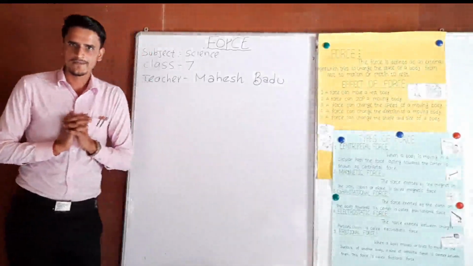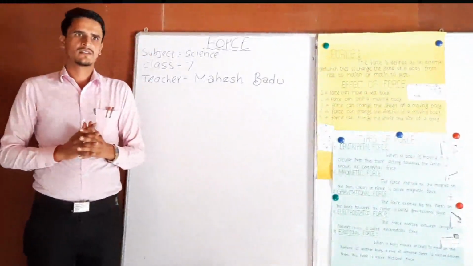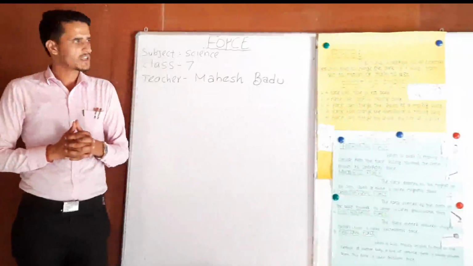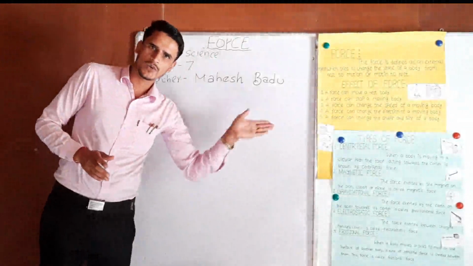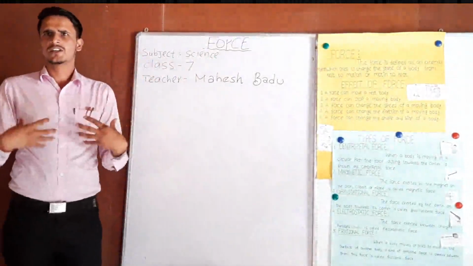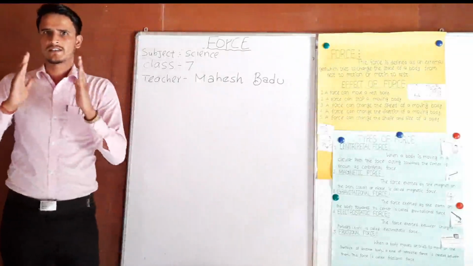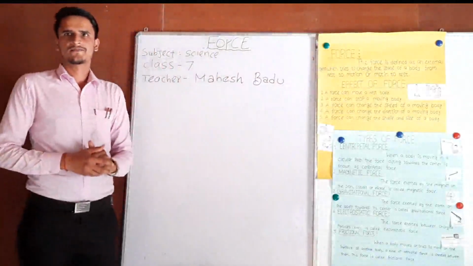Without force, we cannot do any work. Okay? So, force is necessary to do our work. Not only human beings, other animals also need force to perform their work.